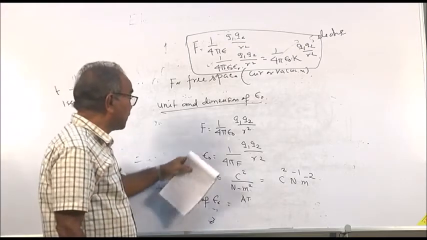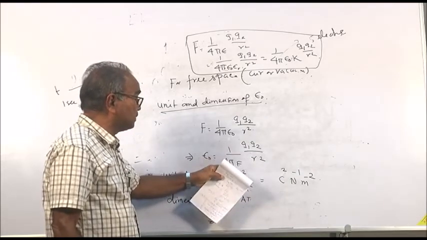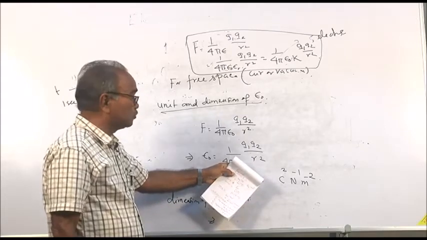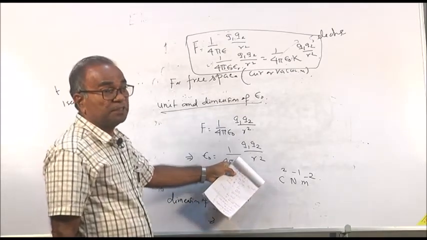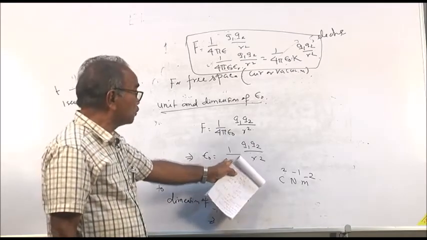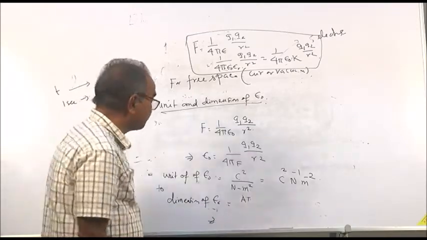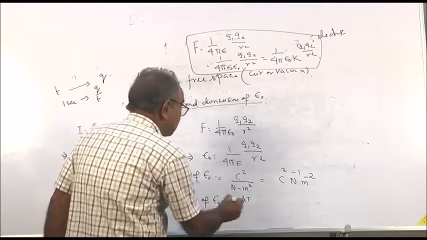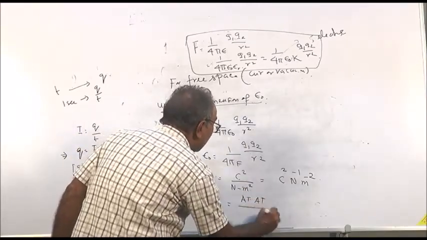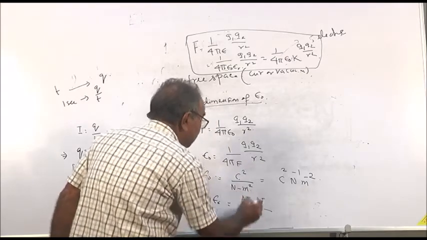So, the dimension of epsilon 0 means the charge dimension divided by 4 pi, which has no dimension, it is a constant. Force has the dimension m l t to the minus 2, since force is mass into acceleration, the dimension of mass is m and acceleration is l t to the minus 2. Distance has dimension l, so this is l square. So, the dimension of epsilon 0 is A t by force m l t to the power minus 2, then distance l square.